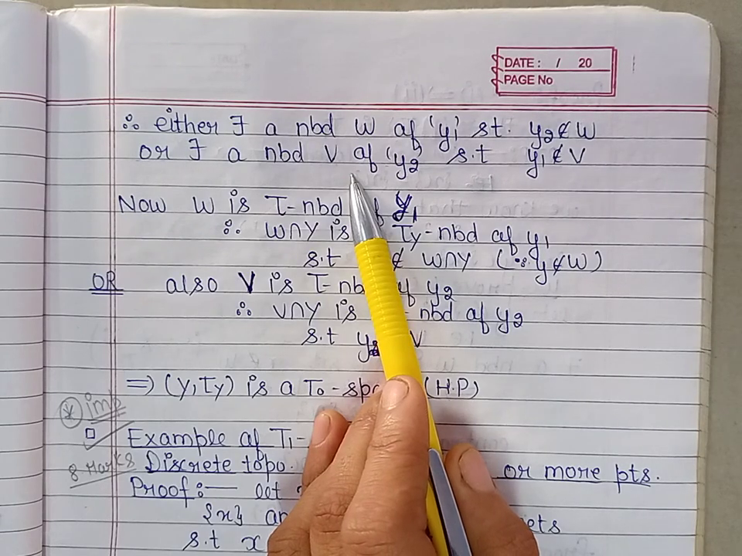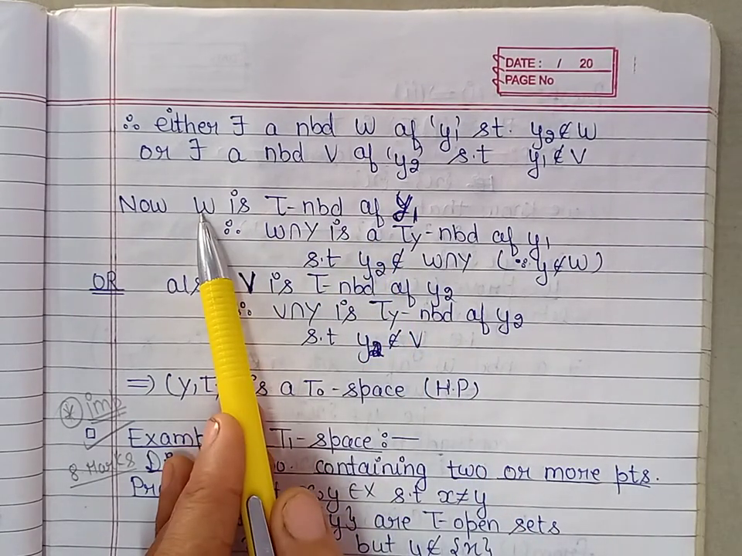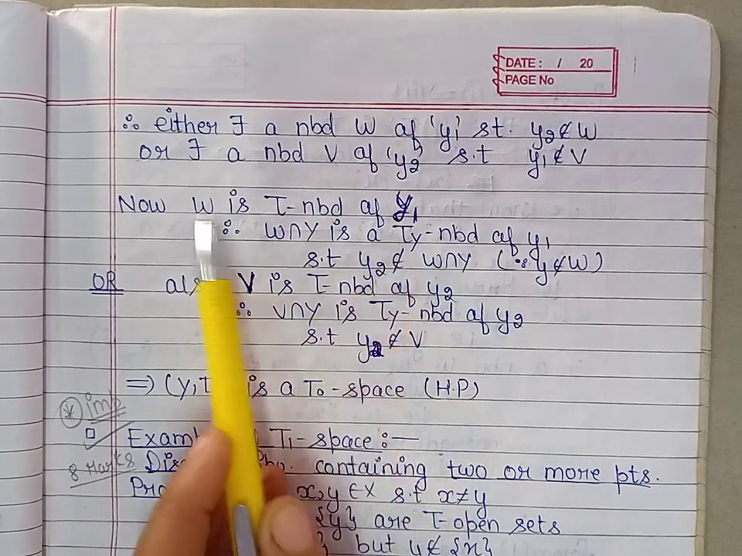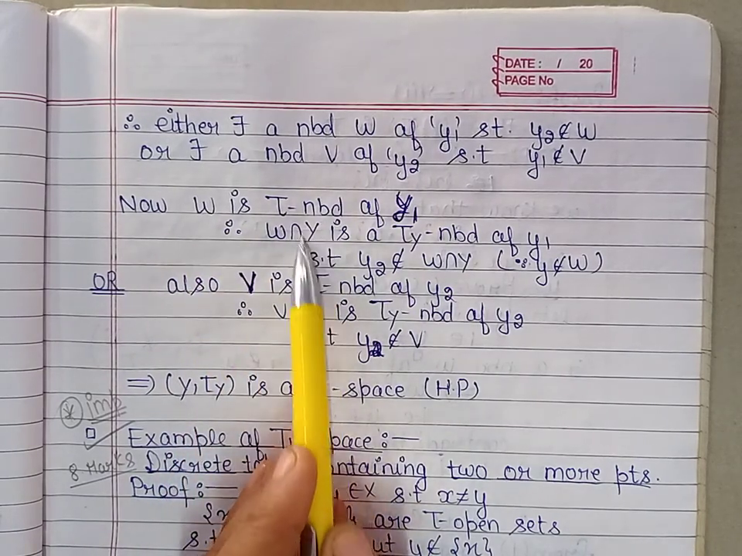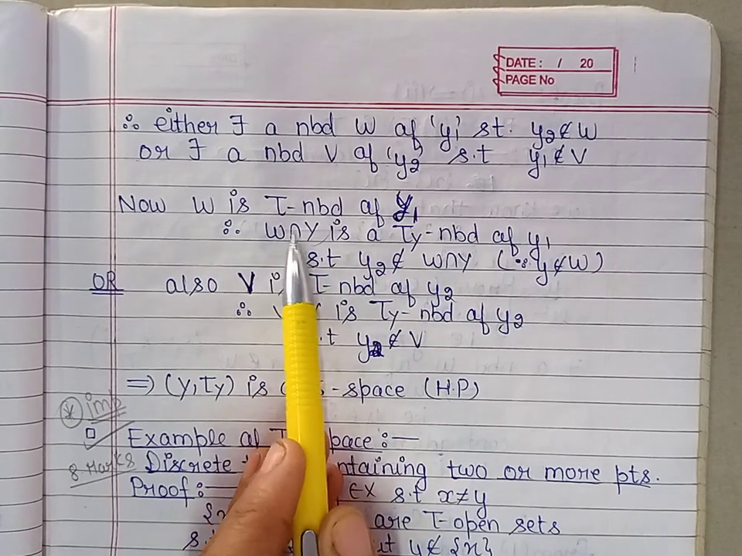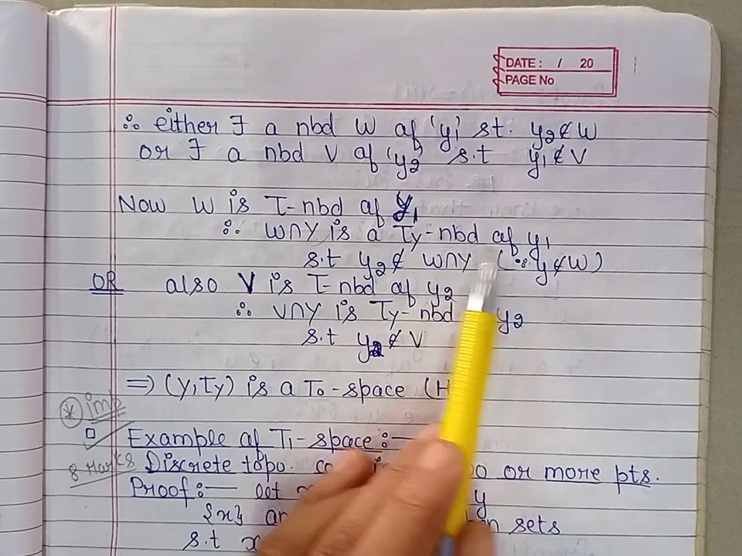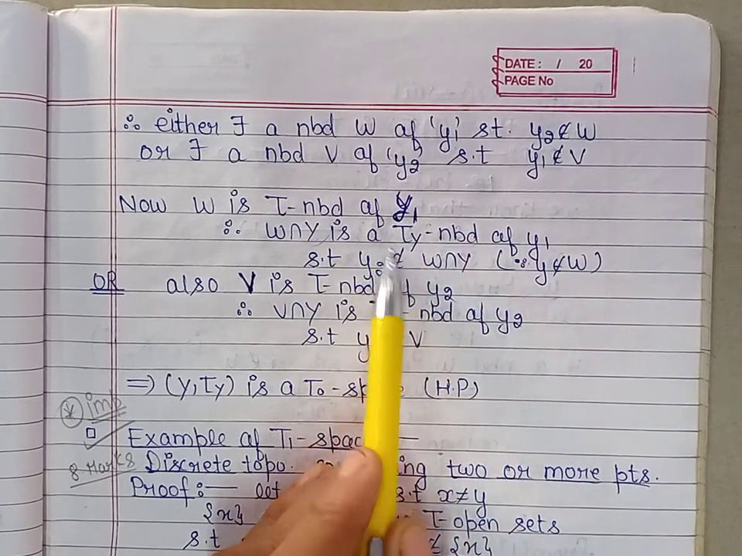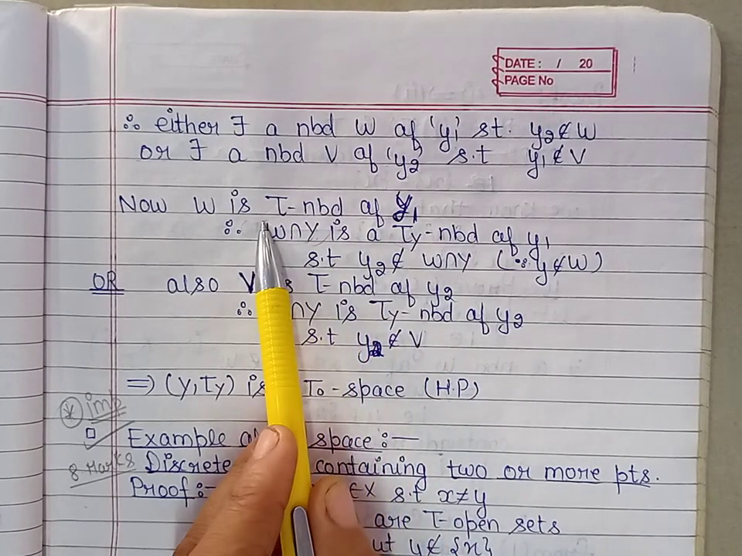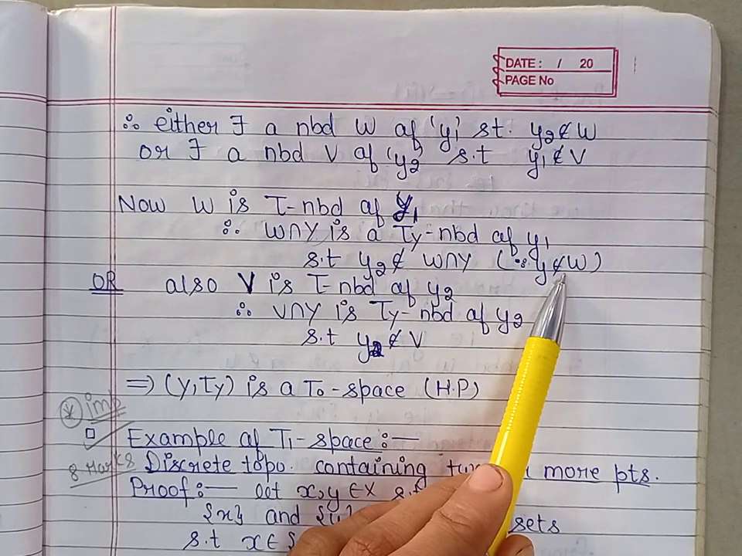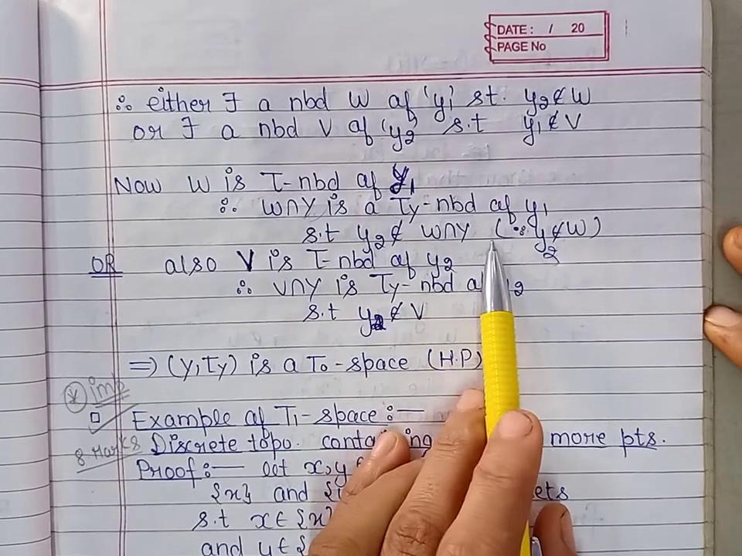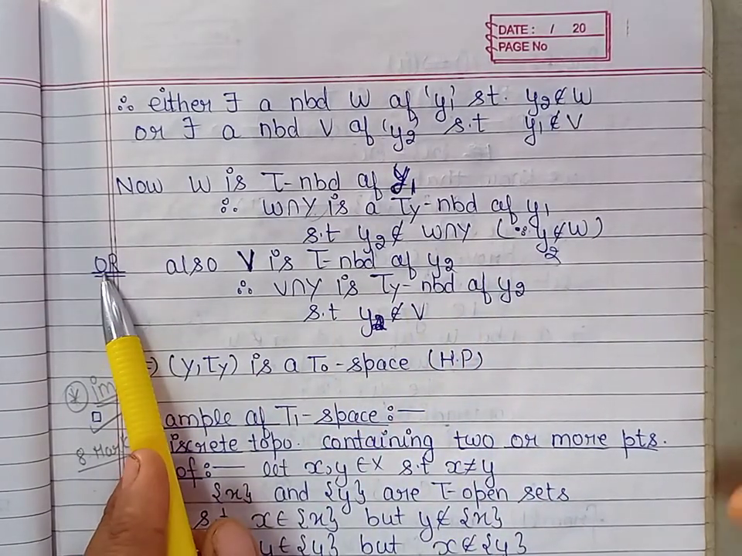Now because W is a tau neighborhood of y1, we already discussed that if we take the intersection of a tau neighborhood with Y, then that becomes a tau_Y neighborhood. So we can say W intersection Y is a neighborhood of the point y1 in the topology tau_Y. And also y2 does not belong to this neighborhood because y2 does not belong to W. So y2 cannot belong to W intersection Y. Or you can show another condition.